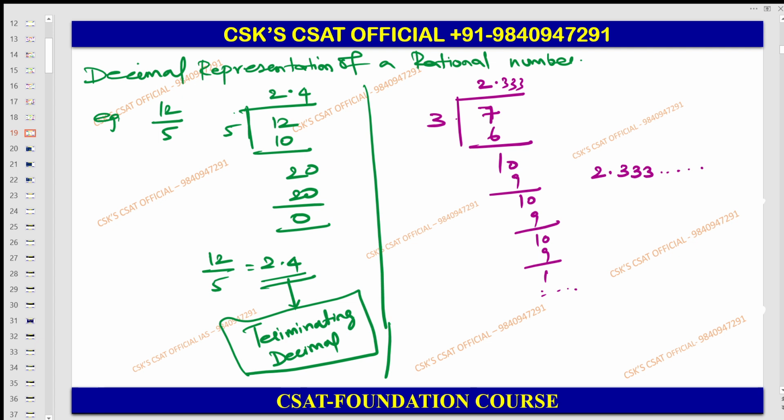Please understand, after the decimal point, all the digits are recurring. Recurring I will teach you separately. You just understand the non-terminating. So this is nothing but the non-terminating.